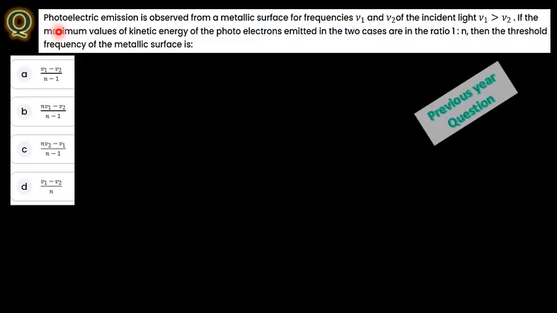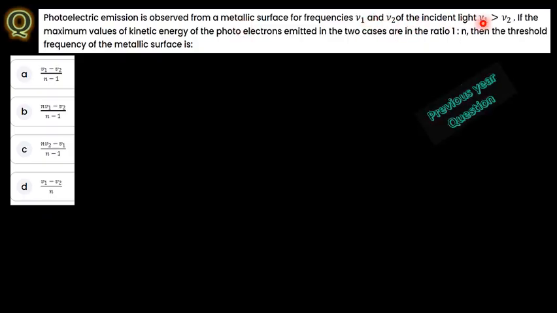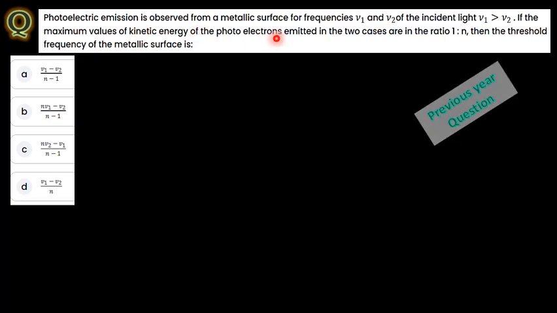Important, hold the question paper question. See here, photoelectric emission is observed from a metallic surface for two different frequencies, nu 1 and nu 2. In this case, nu 1 frequency is greater than nu 2. If the maximum kinetic energy of the photoelectrons emitted in the two cases is in the ratio of 1 is to n, then what is the threshold frequency of the metallic surface?